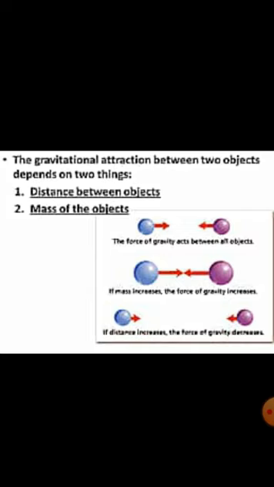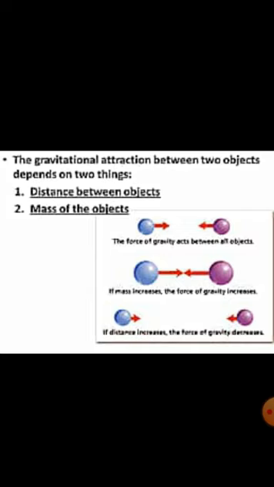If the masses of the objects are small, the gravitational force also will be small and we cannot detect the gravitational force easily. Consider the gravitational force between you and any other object near you, like the book which is placed in front of you. We cannot recognize the force between you and the book as the masses are quite less. So if the mass of the objects is very less, the force of gravitation will be less.